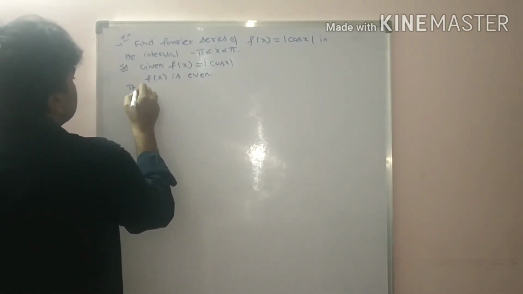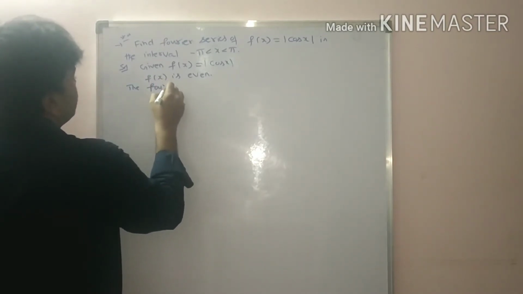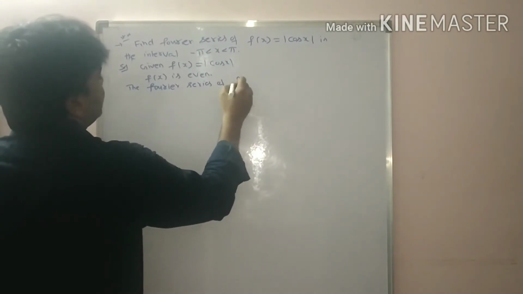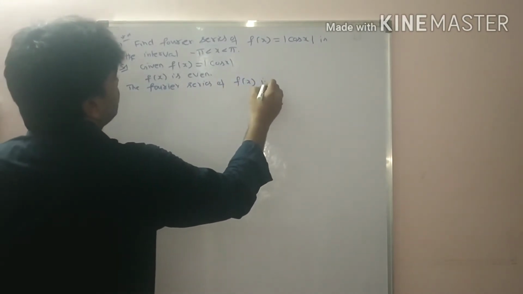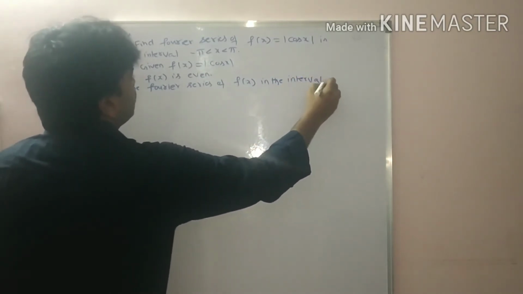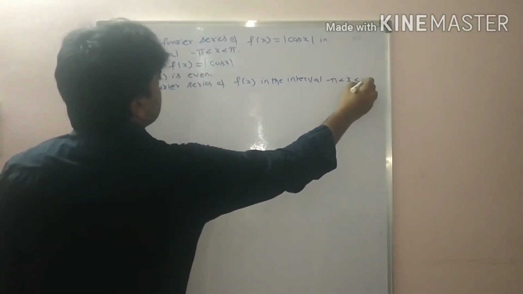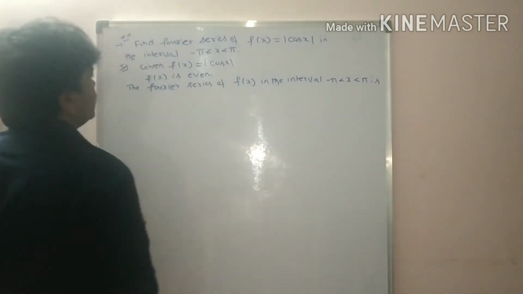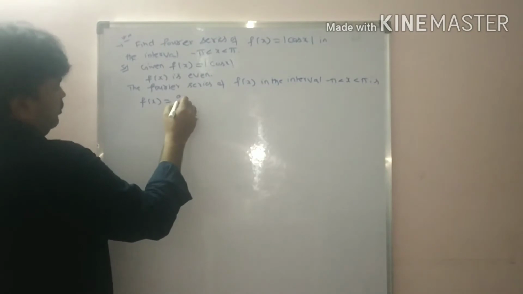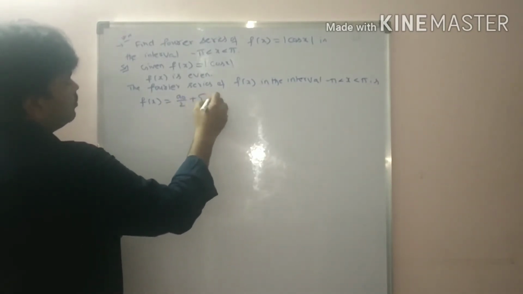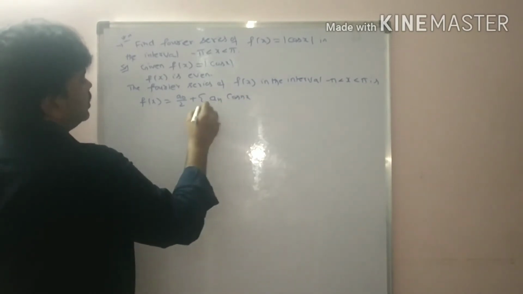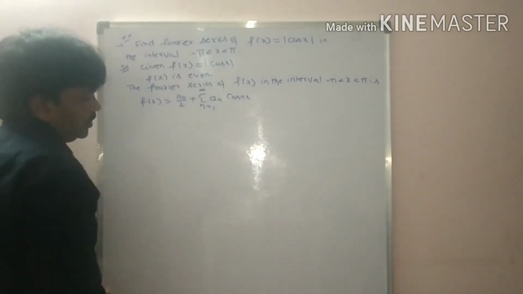The Fourier series of f of x in the interval minus pi less than x less than pi is even function. So the Fourier series is f of x is equal to a naught by 2 plus sigma a_n cos nx, n is equal to 1 to infinity.